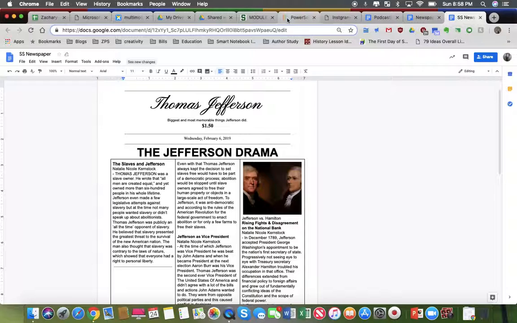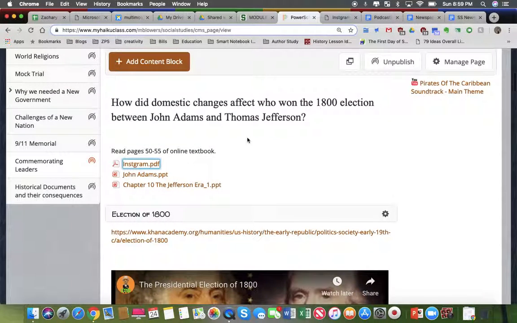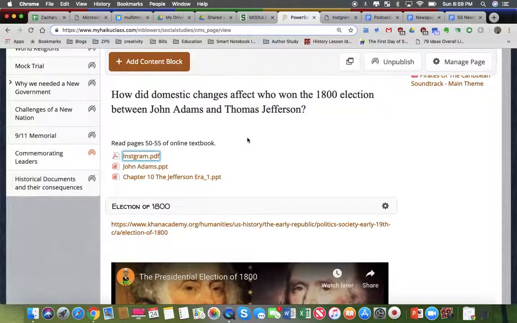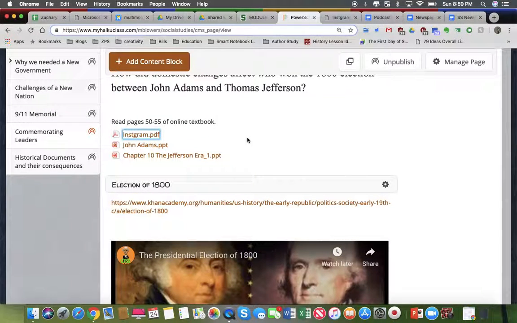And so what I did is, instead of doing a typical paper or typical written response, I wanted to give them their agency in selecting how they wanted to show what was going on around these time periods. So that fits into that multimodal experience of what students are trying to do, and making it realistic for them really is giving them opportunities to make a podcast or do the Instagram or make a newspaper and see how to edit that and get it interesting for people to want to read.